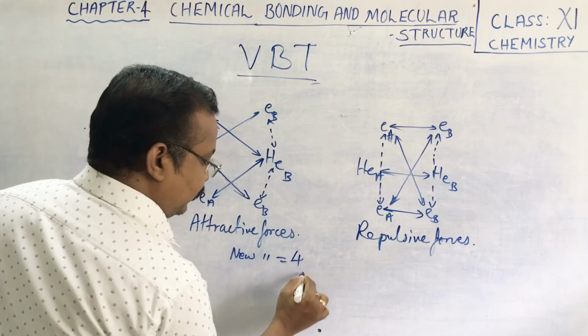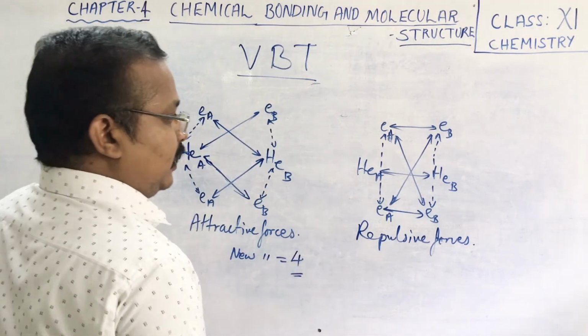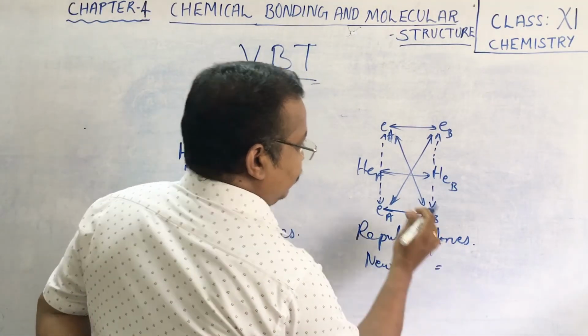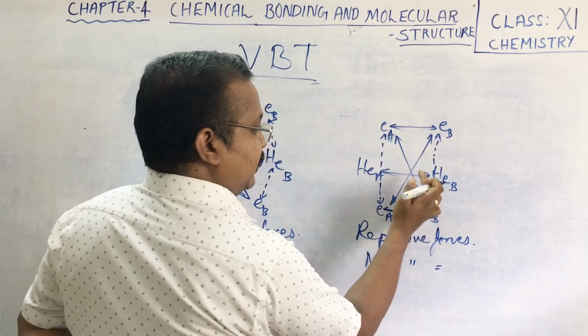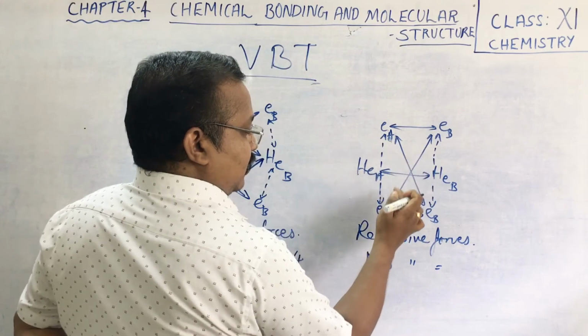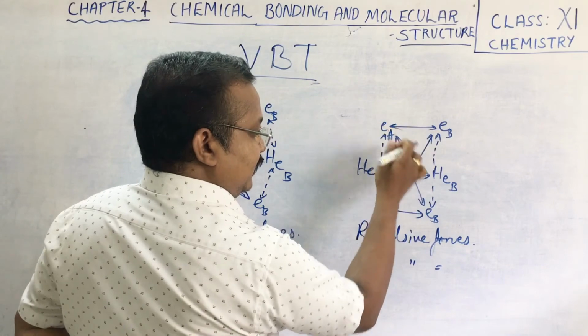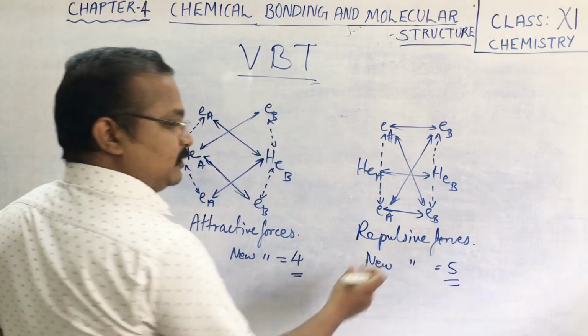There are 4 new attractive forces: 1, 2, 3, 4. And new repulsive forces: we have one between helium A and helium B, then between EA-EB, then between EA-EB, then EA-EB. So in total there are 5 new repulsive forces.